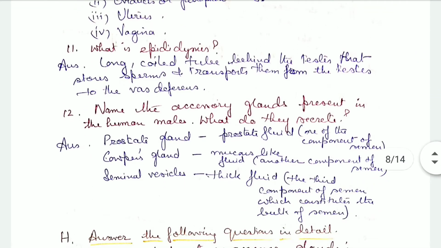What is epididymis? It is a long coiled tube behind the testis that stores the sperms and transports them from the testis to the vas deferens. It's a connecting link between the testis and the vas deferens. After release from the testis, the sperms are stored here in the epididymis, and then they are transported to the vas deferens. So this portion is known as epididymis.